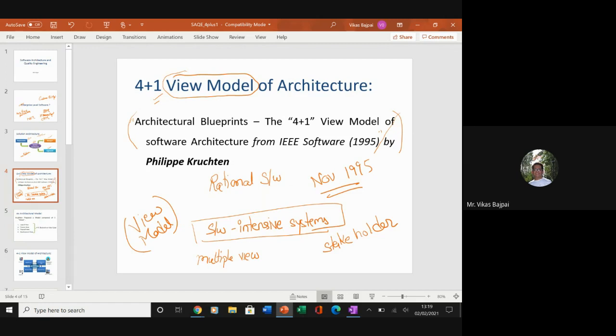And this view is a representation of the entire system from a perspective, and this viewpoint modeling is a very effective approach for dealing with the inherent complexity of any large distributed systems. So we'll see this in detail.